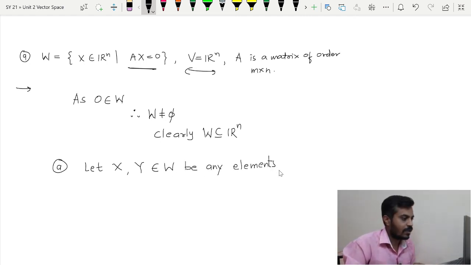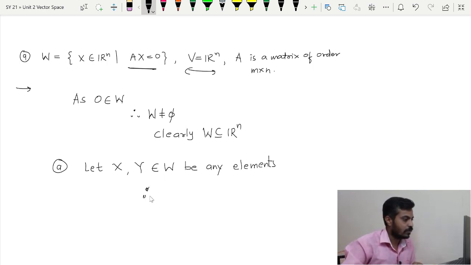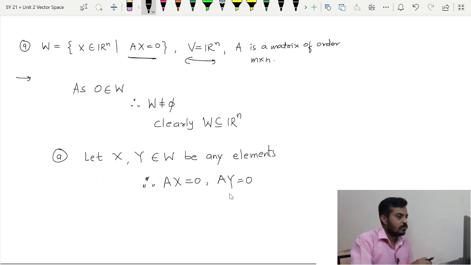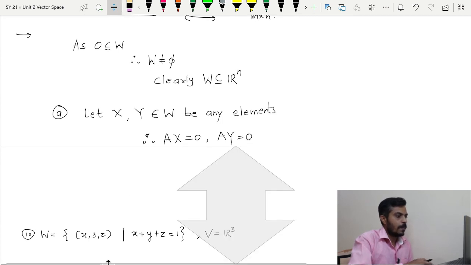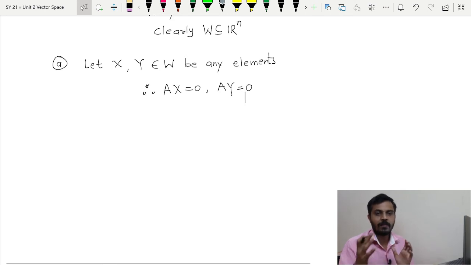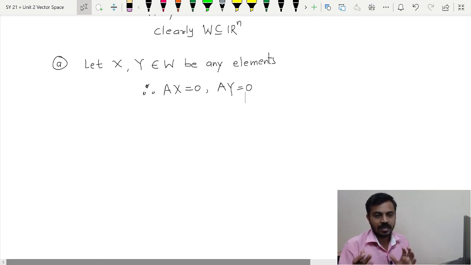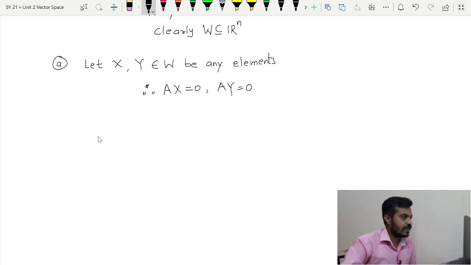Now since these are elements of W, these elements will satisfy our system. Therefore we can say Ax is equal to 0 and Ay is equal to 0, right. Now we have to check whether x plus y belongs to W or not. In order to check it, x plus y should satisfy the system, that is, A multiplied by x plus y should be 0. If that is 0, then we will say that the point x plus y satisfies the system, otherwise we will say it does not satisfy the system.